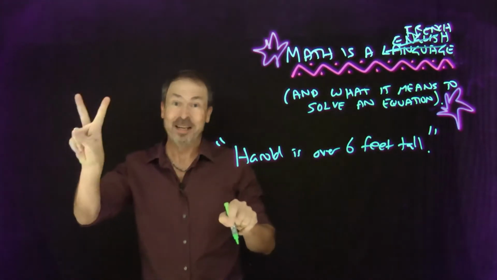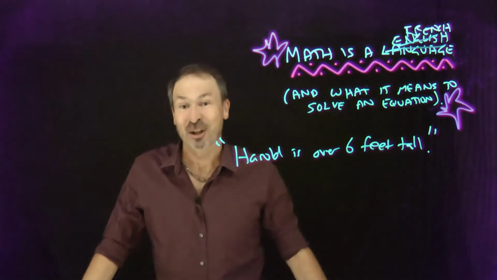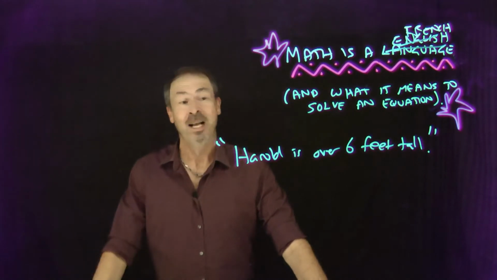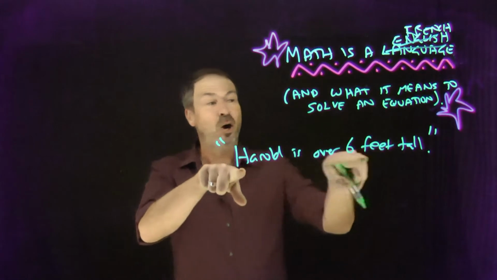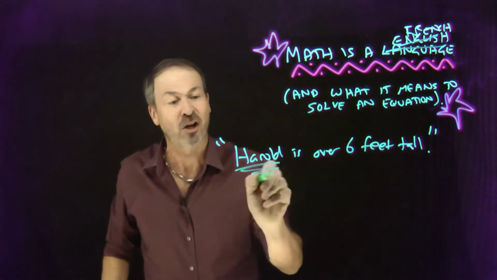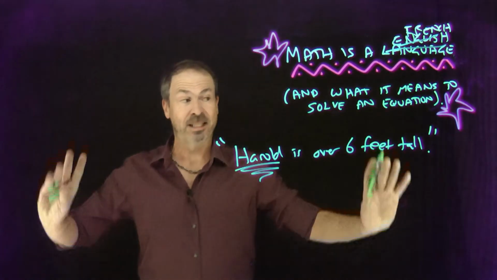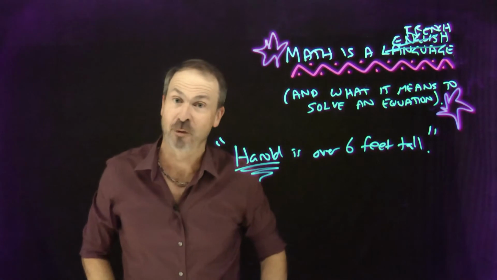I've actually got two friends, Harold. If I'm referring to my friend in North Carolina, he is actually over 6 feet tall, in which case this would be a true sentence. Or if I'm referring to my friend in California, who's actually fairly short, this is a false sentence. So you can't tell whether a sentence is true or false until I give you context about which Harold of the world I'm actually talking about. So a standalone sentence is currently neither true nor false until more information comes your way.